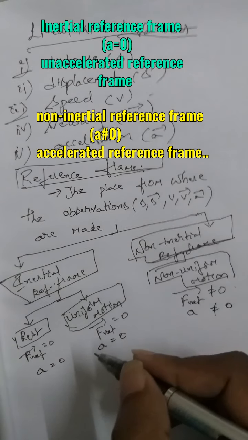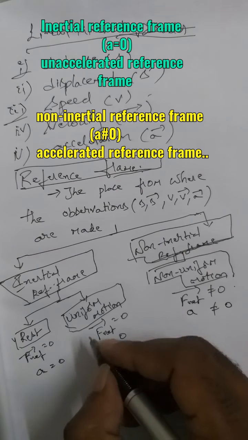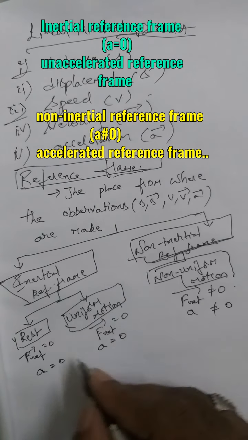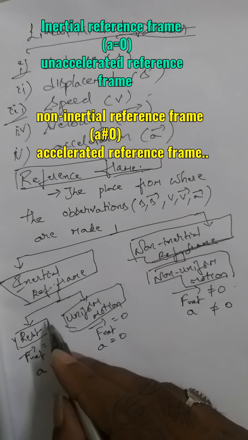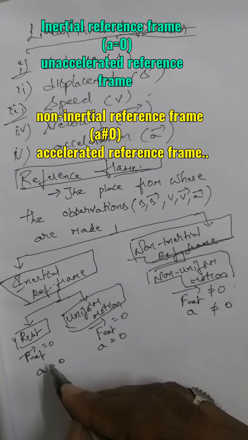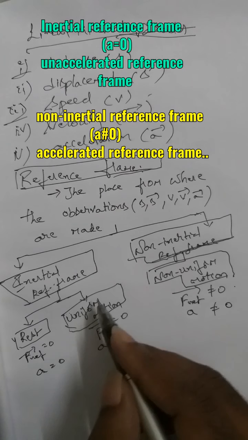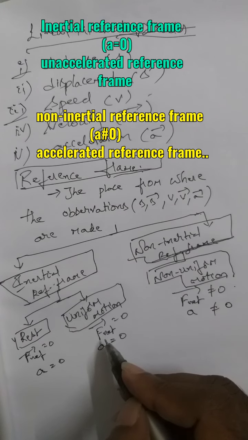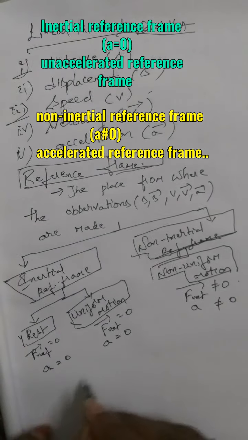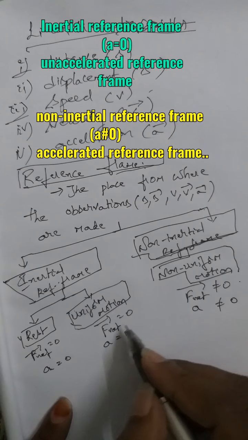Again, these are the points that we learned before, coming again. So all physics completely depends upon these basics. See, net force is 0 for a body which is at rest, or for a reference frame which is at rest. Net force 0 means it is an unaccelerated frame. This is also an unaccelerated frame. These and all things you can learn very easily.